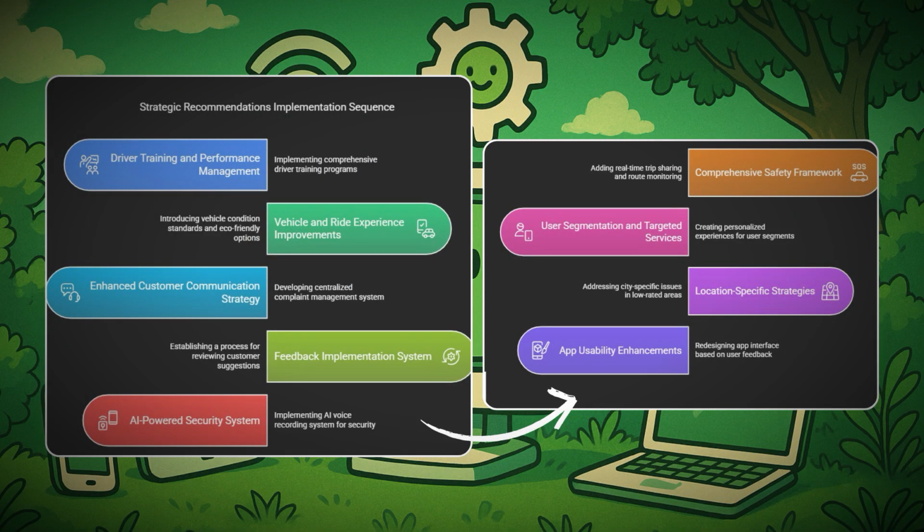This is the strategic recommendation implementation sequence. First we need to do driver training and performance management, then vehicle and ride-sharing improvement, then enhancement of the customer communication strategy. And the best thing in this is the AI-powered security system.